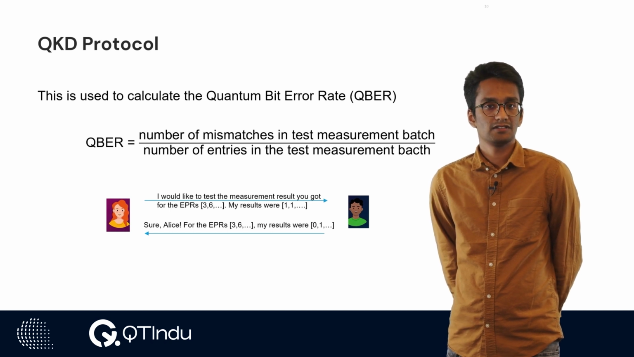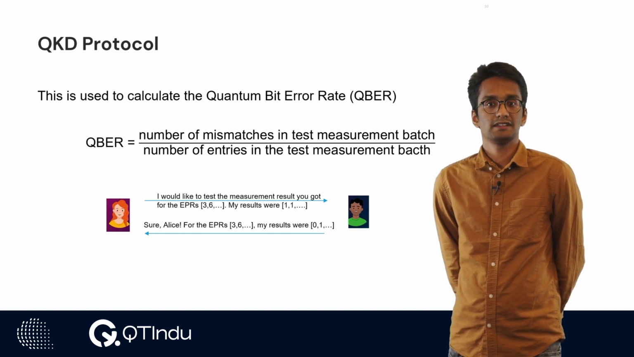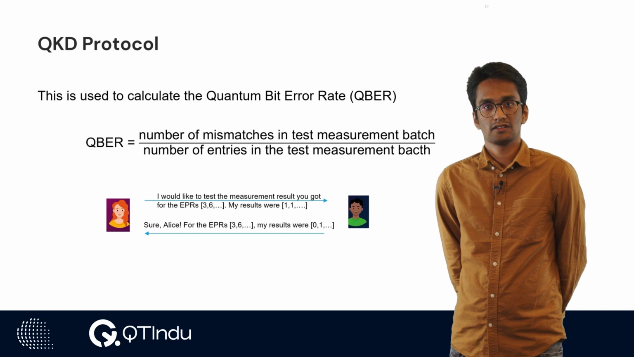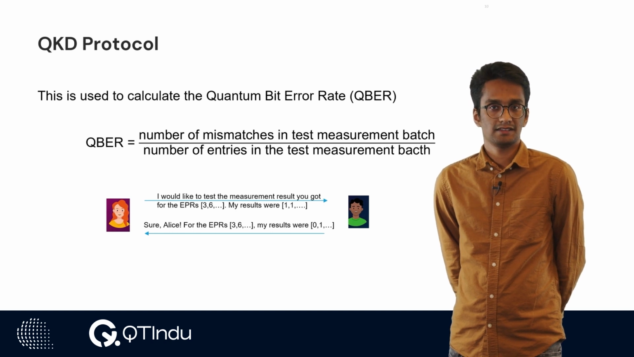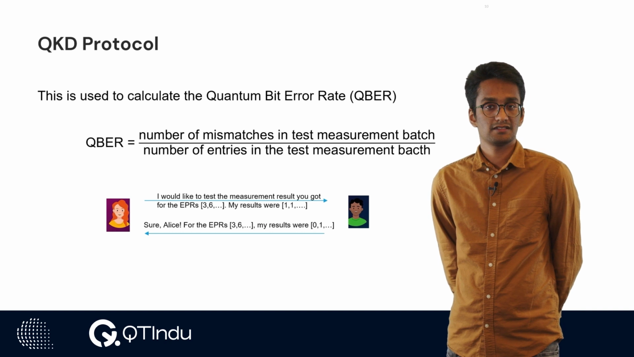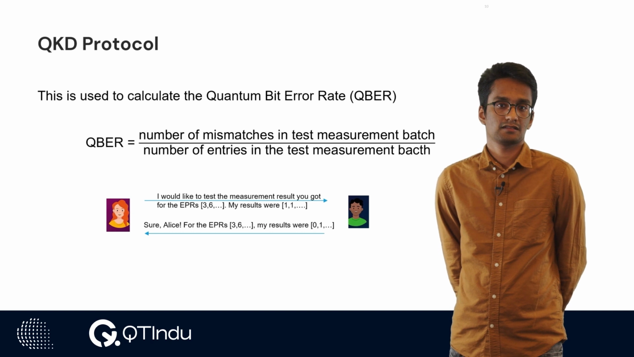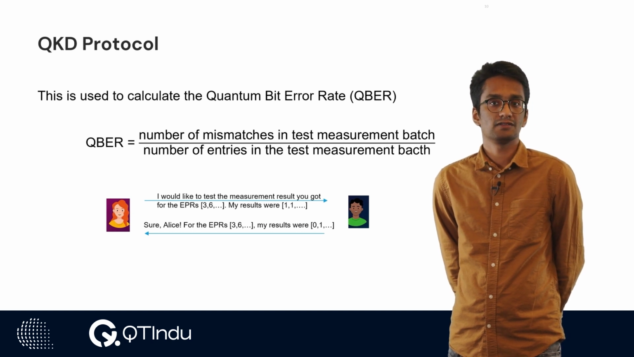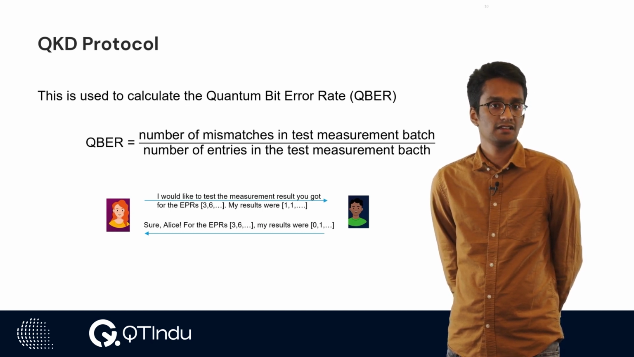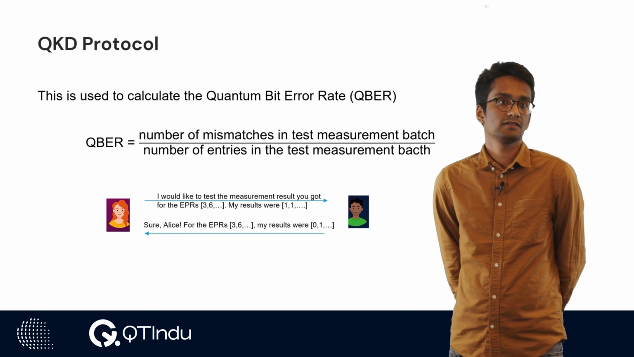This is carried out to calculate a metric called the quantum bit error rate. QBER can mathematically be calculated as the number of mismatches in your test measurement batch over the number of entries in the test measurement batch. You'll find that when you run your Q&E application on the website, this metric will be shown.